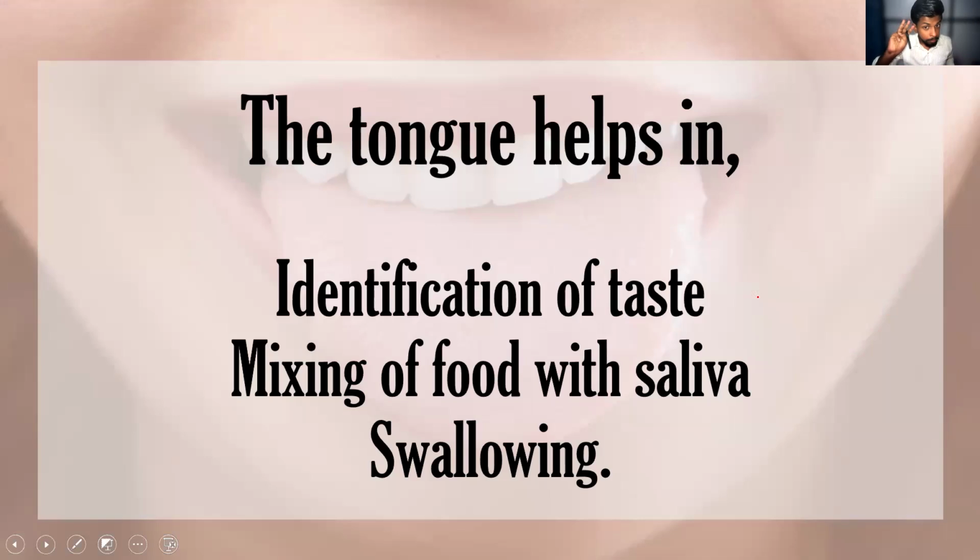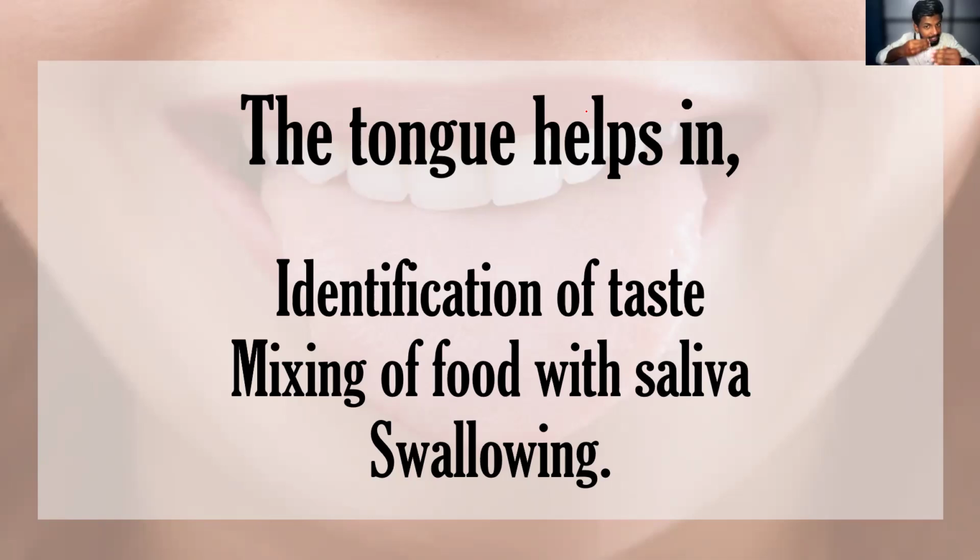And we have three main functions for the tongue. First one, identification of the taste. We are eating the food, right? Who identifies the taste, whether it is sweet or bitter? The tongue is the one who is responsible to identify the taste.